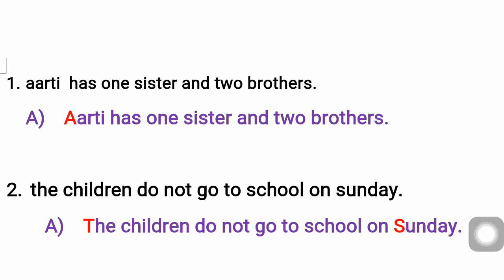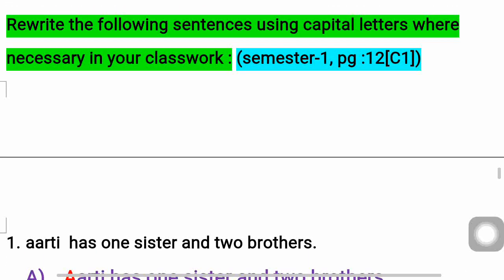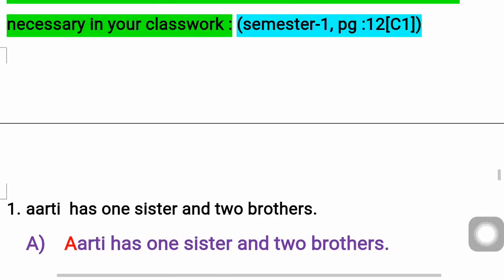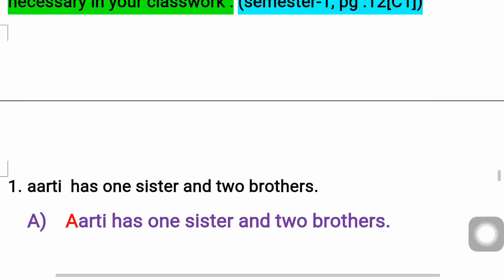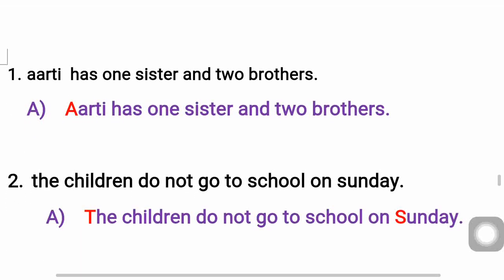It's given totally in small letters. I mentioned the page number also: page 12, C1 in your semester book. So write it in your classwork now. Aarti has one sister and two brothers. This is a sentence given in your book.